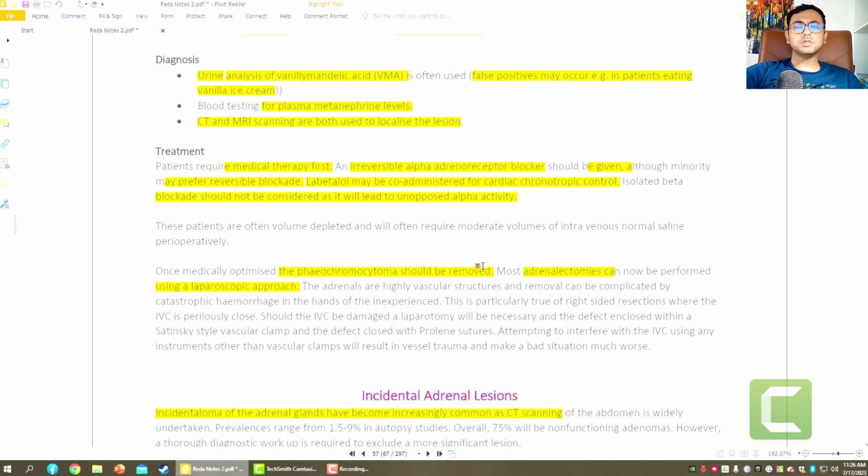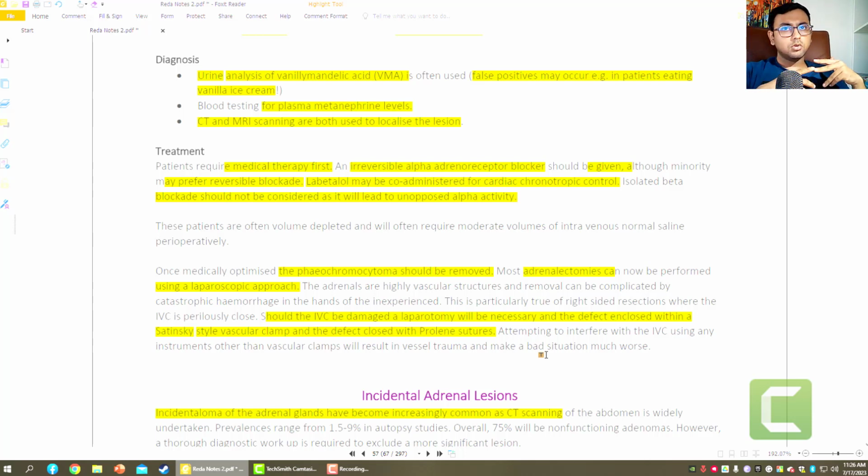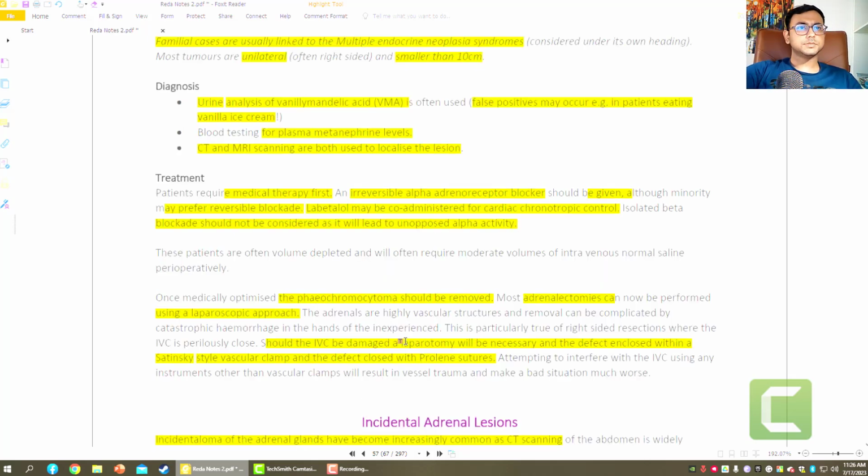Okay, so what are the risk factors in this operation, where the IVC, that is the inferior vena cava, may be damaged? Laparotomy will be necessary, with a Satinsky-style vascular clamp and defect closure with Prolene sutures. Yes. As we know, the right-side adrenal gland is very closely related to the inferior vena cava. In that case, we should go for a Satinsky-style vascular clamp, so that the adrenal gland's vascular supply will be affected, but there is no chance of injury to the inferior vena cava. Okay.